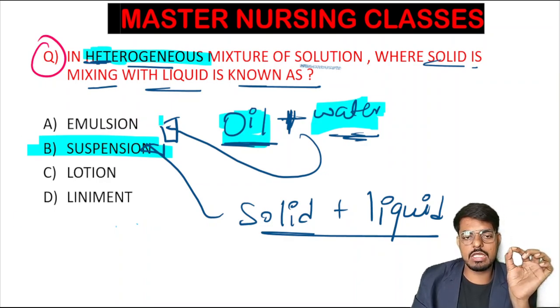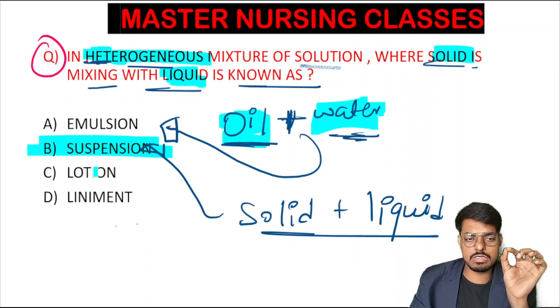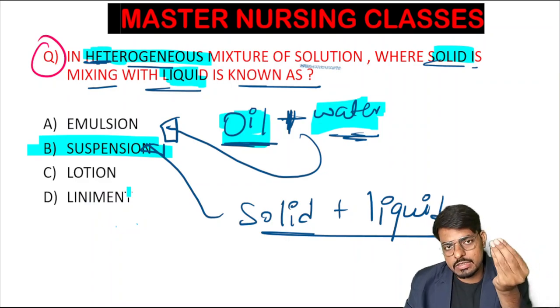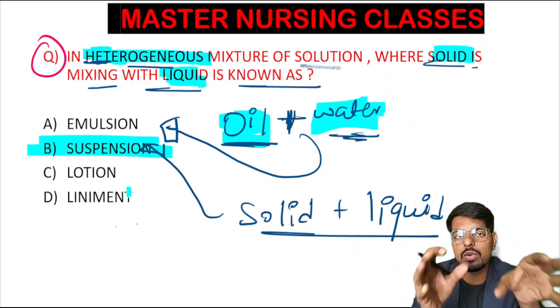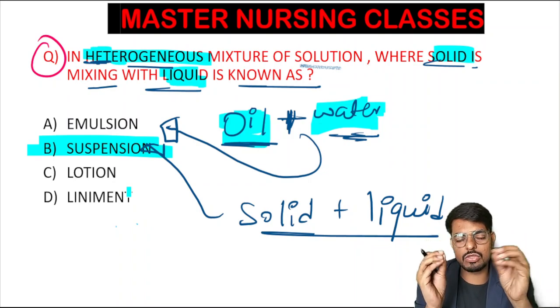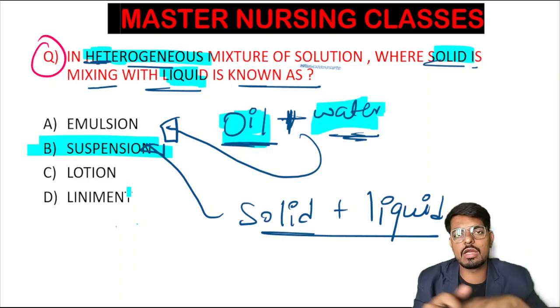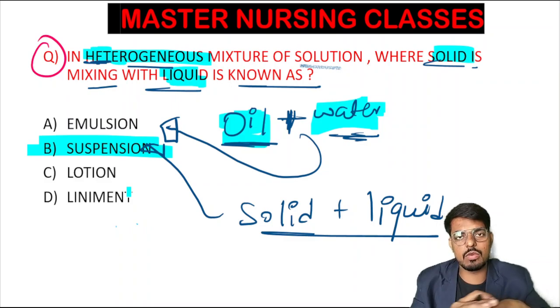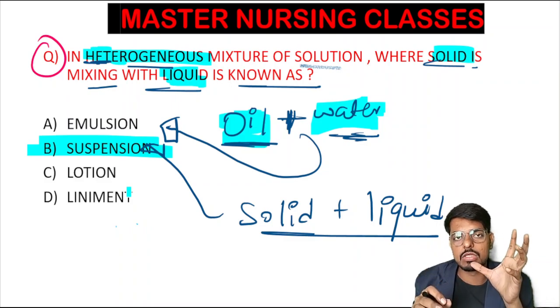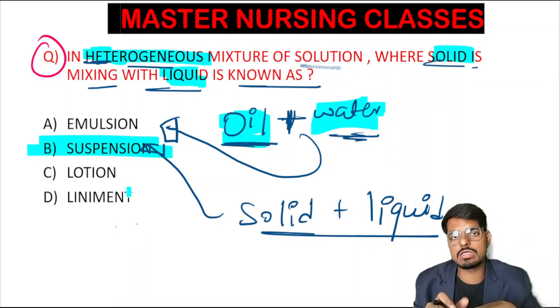So liquid plus liquid, where oil plus water is the example, is an emulsion, and solid mixed with liquid is known as a suspension. And what is a lotion? What is a liniment? Lotion is a soapy material that we use to apply over the skin without rubbing. Wherever we apply the lotion we will not rub. Why? Because we don't want a systemic effect from the lotion, so the lotion is always used only locally and is not rubbed vigorously after applying.